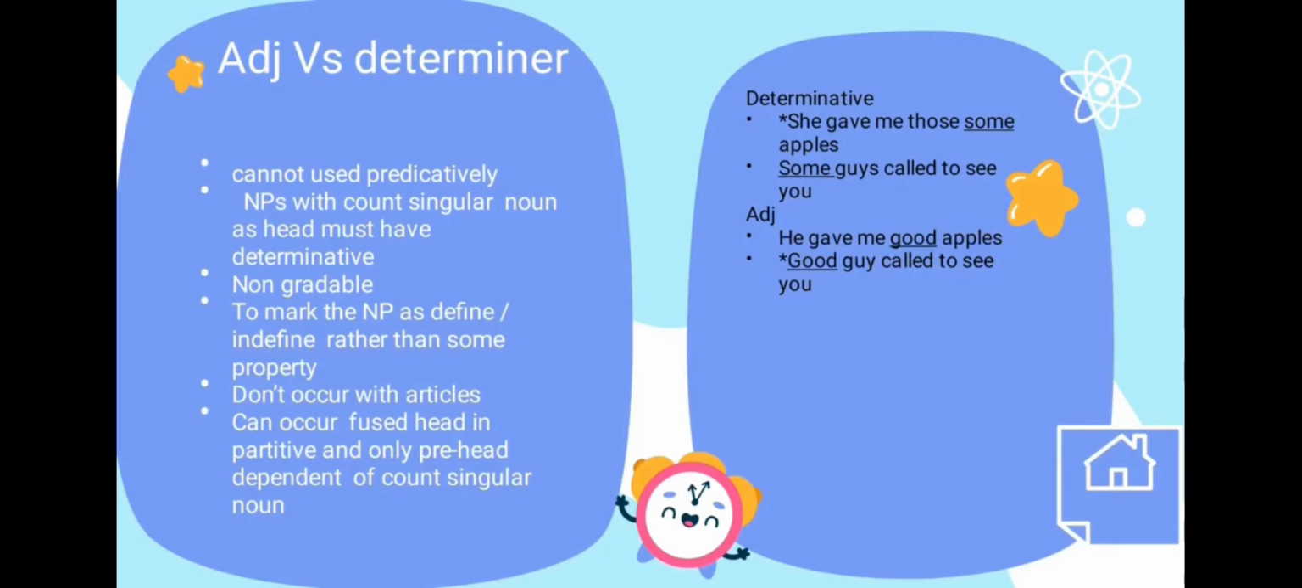In this example, the determinative is not permissible because some cannot follow the. Another example: some guy called to see you, and good guy called to see you. In this example, guy is a singular noun and must require a determiner such as some.